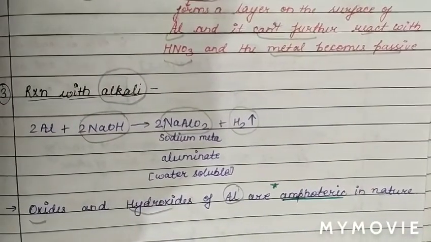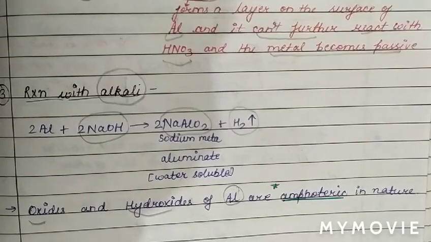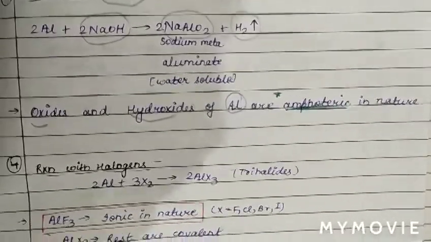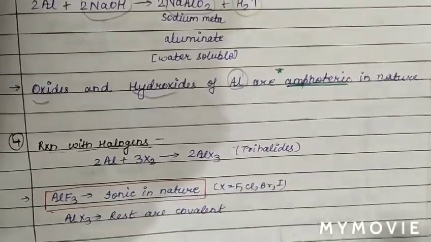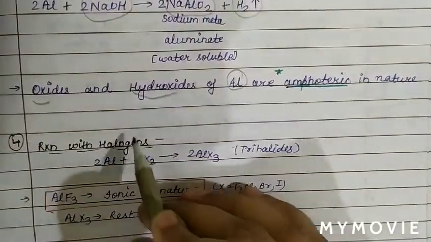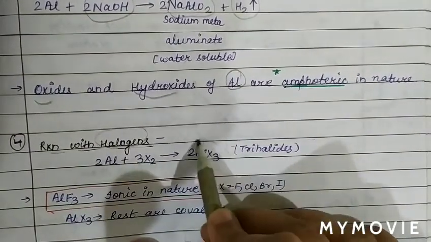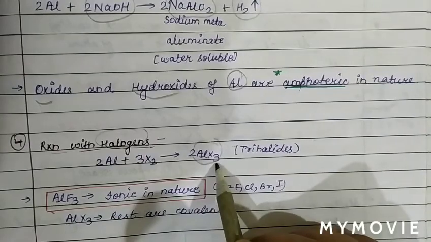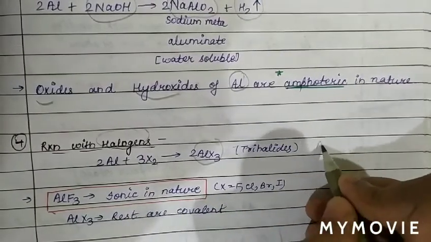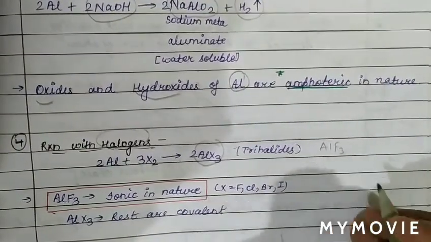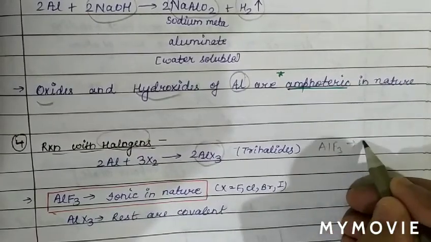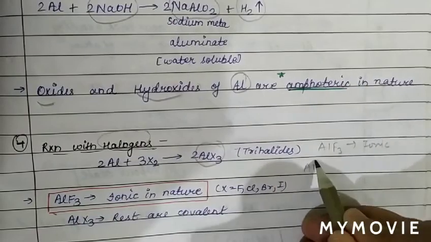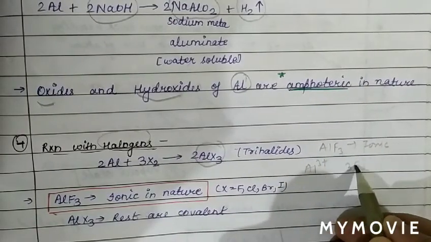Now the next chemical property of aluminium is the reaction of aluminium with halogen. Basically when aluminium reacts with halogen, trihalides are formed. When aluminium reacts with X2, it forms a trihalide, and in the trihalides AlF3 is ionic in nature. Why is AlF3 ionic? Because it dissociates into Al3+ ion and 3F-.